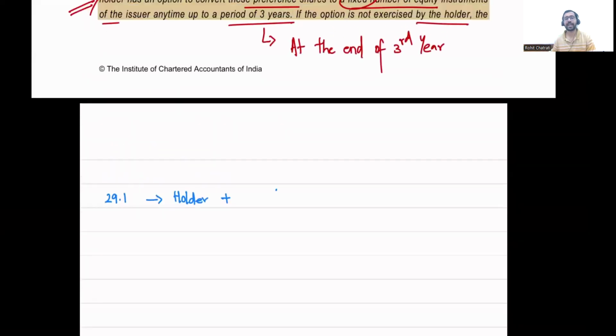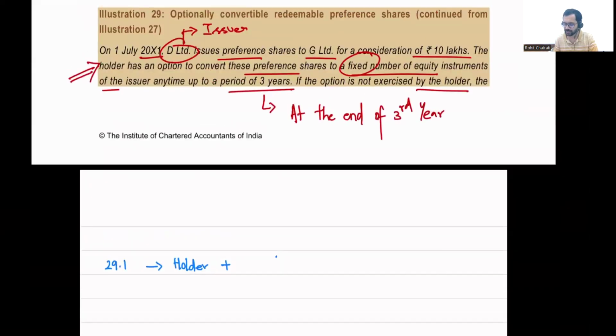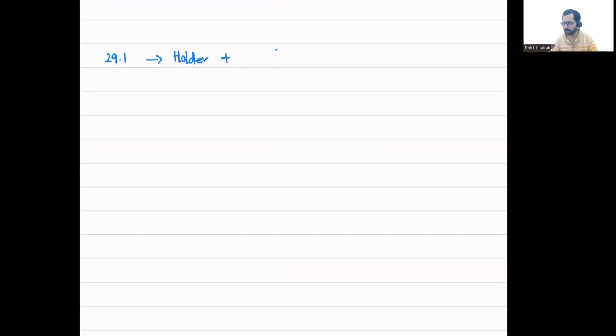In the question that was given in the institute book, which I'm calling 29.1, the holder had a right to exercise, and the option to exercise existed at any time over the next 3 years.